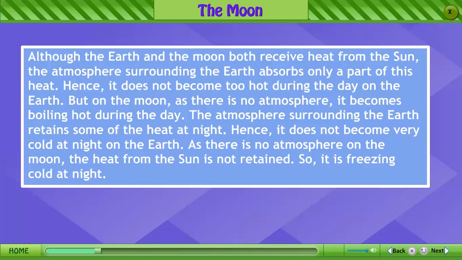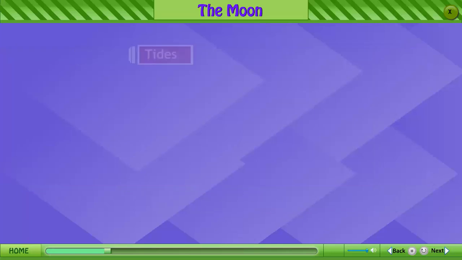But on the Moon, as there is no atmosphere, it becomes boiling hot during the day. The atmosphere surrounding the Earth retains some of the heat at night. Hence, it does not become very cold at night on the Earth. As there is no atmosphere on the Moon, the heat from the Sun is not retained, so it is freezing cold at night.